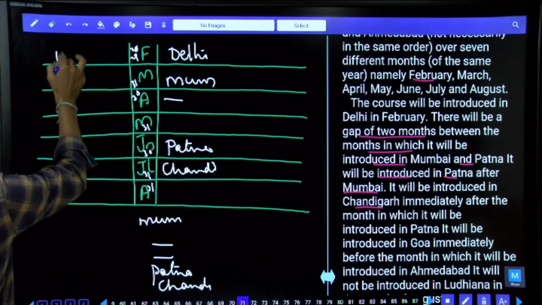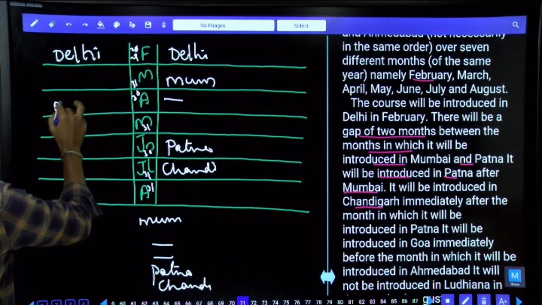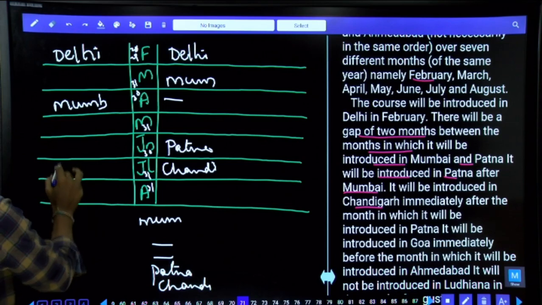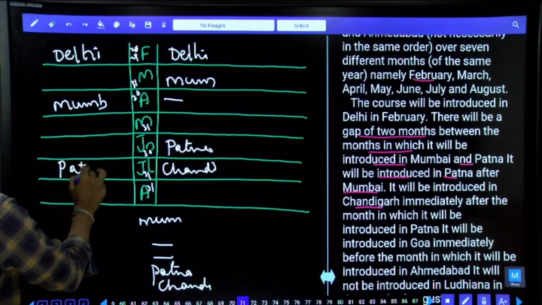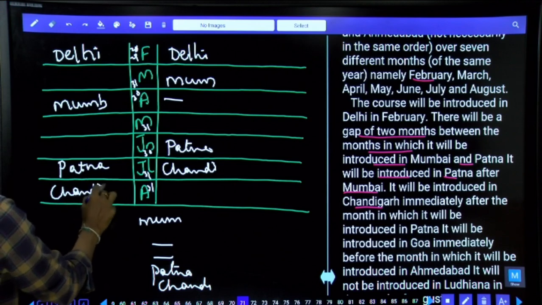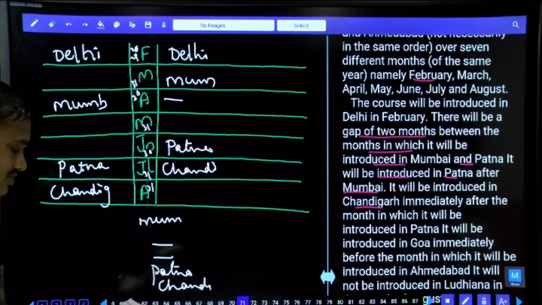Delhi is at this place. As Delhi is here, then the next one, Mumbai, can be in the month of April. If Mumbai is here, with 2 months between these two, 1, 2, then Patna is in the month of July and Chandigarh is in the month of August. So we have two possibilities, and we have represented these two possibilities simultaneously.